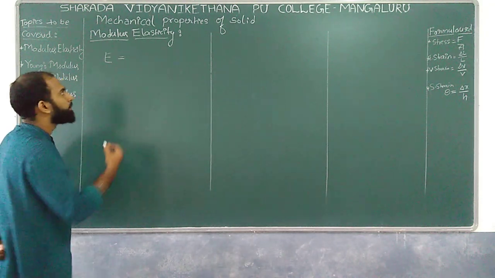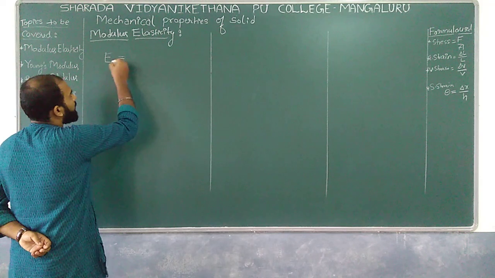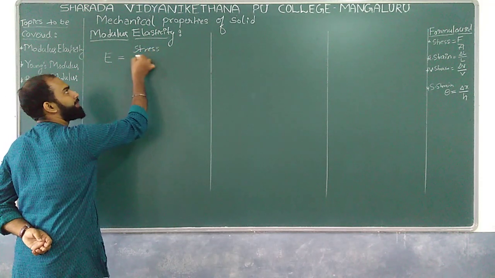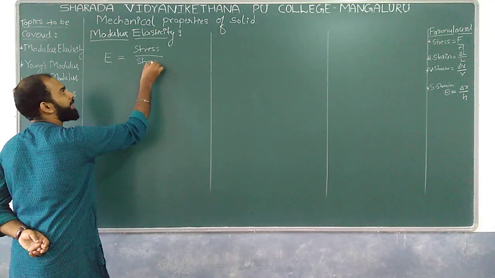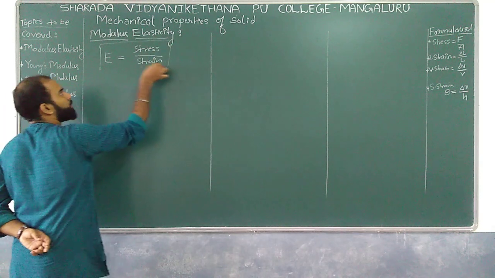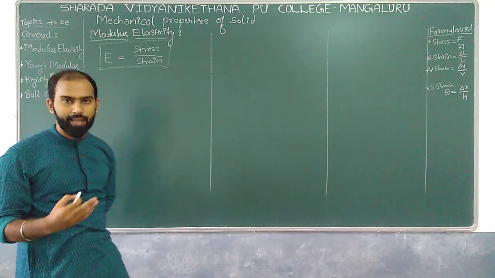If so, this is nothing but the ratio of stress divided by strain, E. So this is the formula I can have for modulus of elasticity.